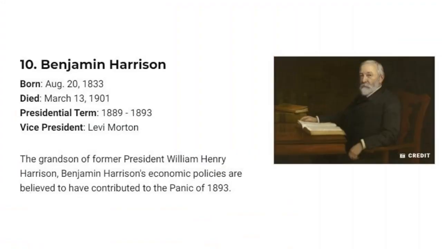Number 10. Benjamin Harrison. Born, August 20, 1833. Died, March 13, 1901. Presidential term, 1889–1893. Vice President, Levi Morton. The grandson of former President William Henry Harrison, Benjamin Harrison's economic policies are believed to have contributed to the Panic of 1893.